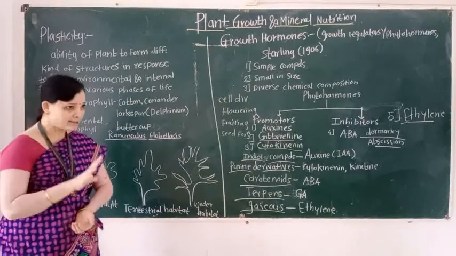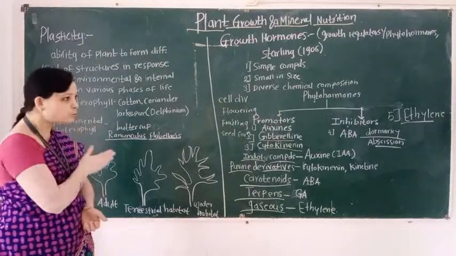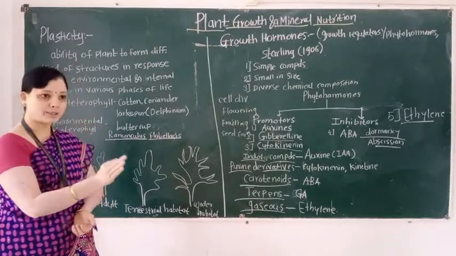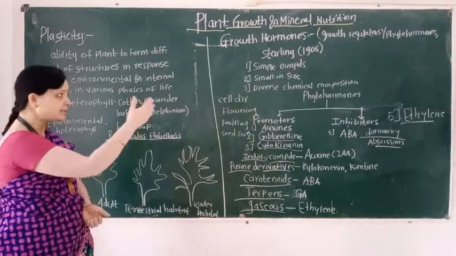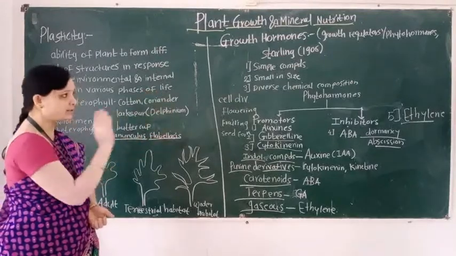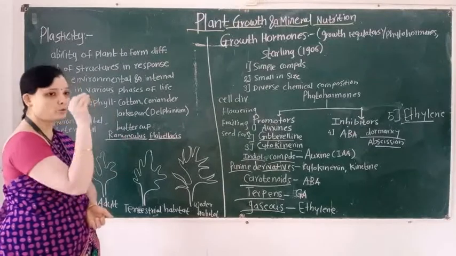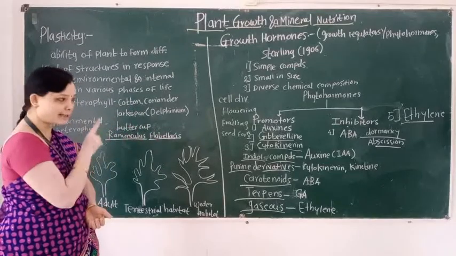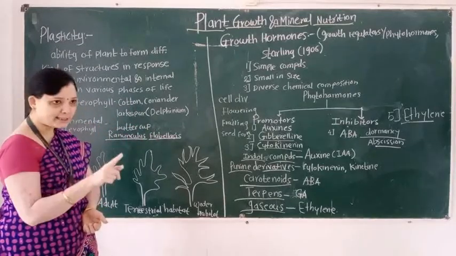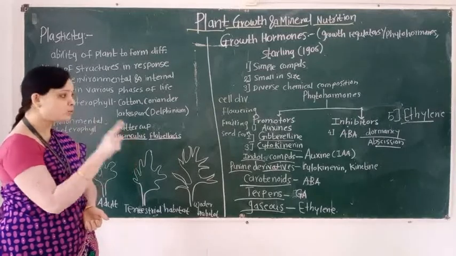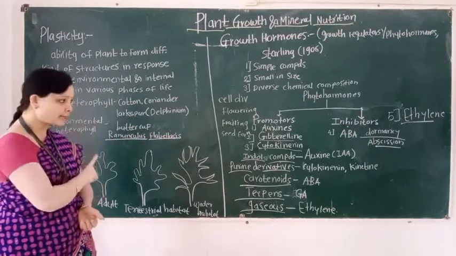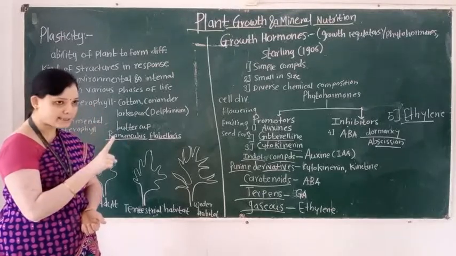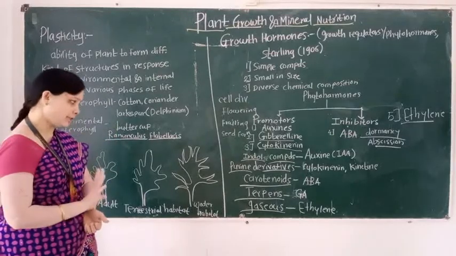Students, in this lecture we learned two terms. The first term is plasticity, and an example of plasticity is heterophylly. The second concept is growth hormones, or growth regulators, or phytohormones, in two groups: promoter and inhibitor. Examples of growth hormones: first auxin, second gibberellin, third cytokinin, fourth abscisic acid, and fifth ethylene.